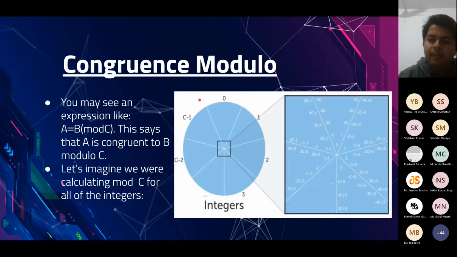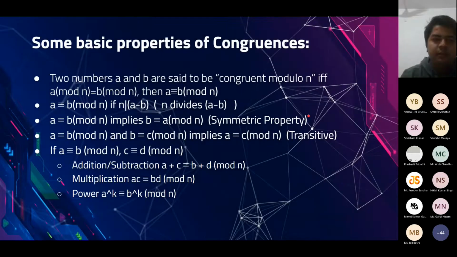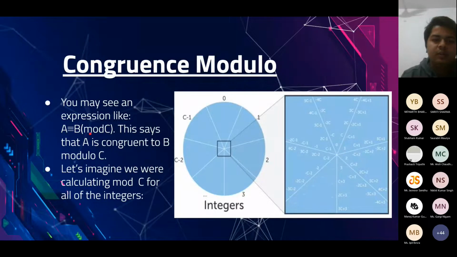Now, this congruence modulo is more of a definition-like thing. And what does it actually mean? We say A is congruent to B mod C if A mod C is equal to B mod C.